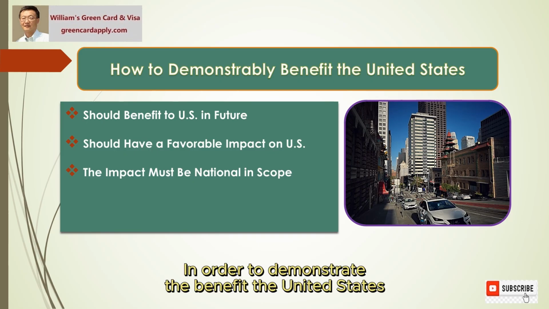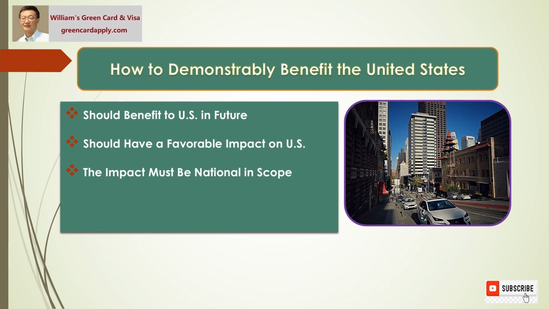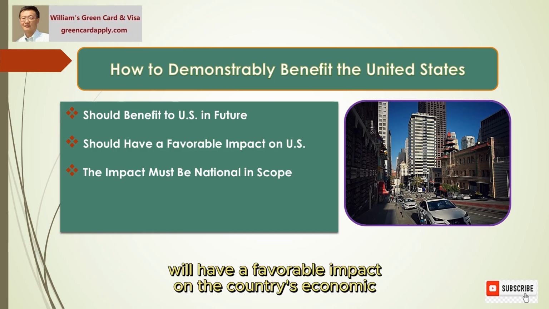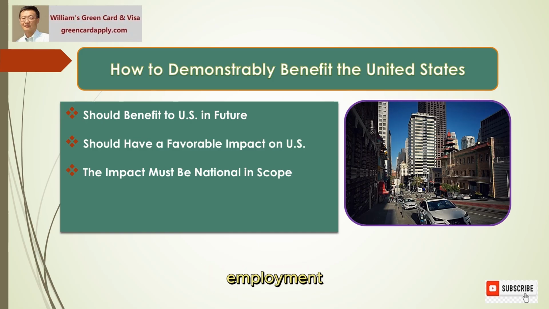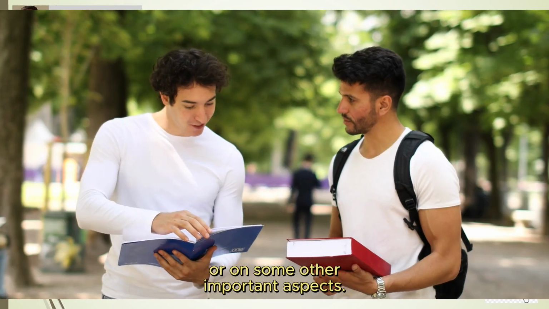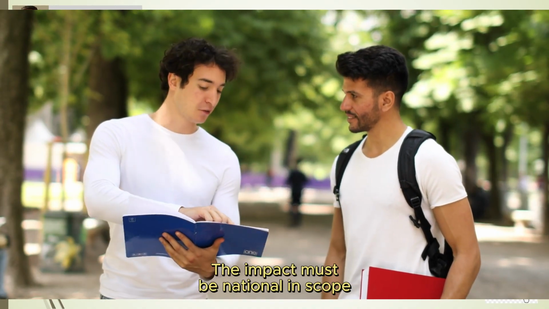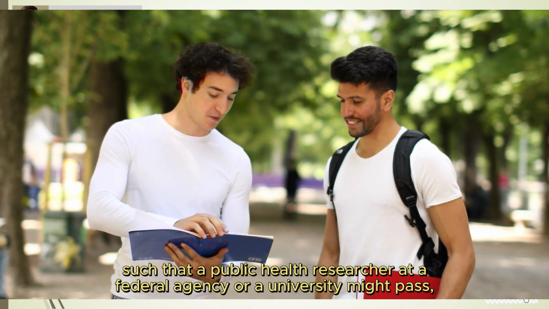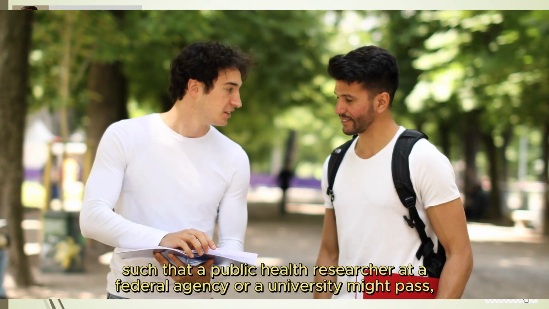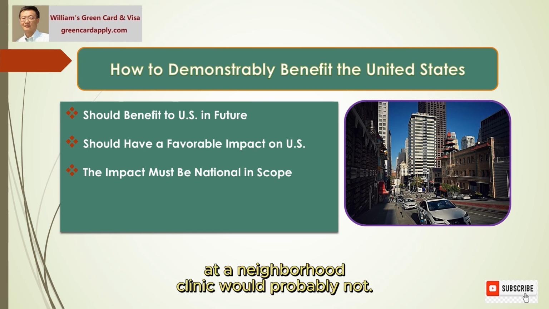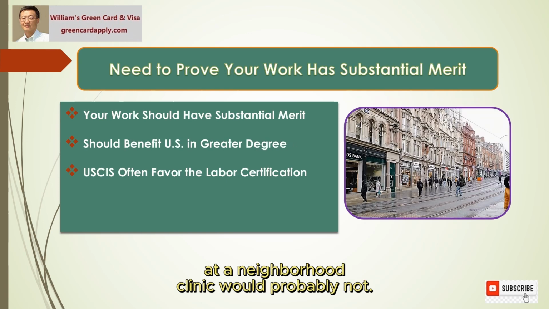In order to demonstrably benefit the United States, the alien applicant will have to show that his or her work will have a favorable impact on the country's economic, employment, educational, housing, environmental, or cultural situation, or on some other important aspects. The impact must be national in scope, such that a public health researcher at a federal agency or a university might pass, while the same person coming to provide services at a neighborhood clinic would probably not.